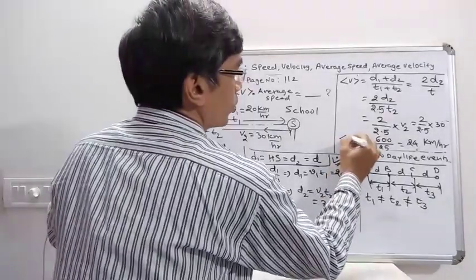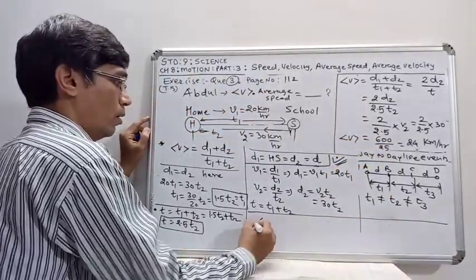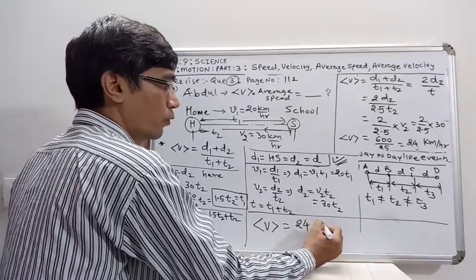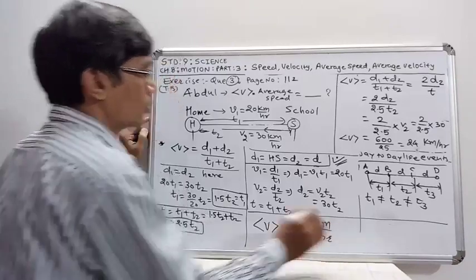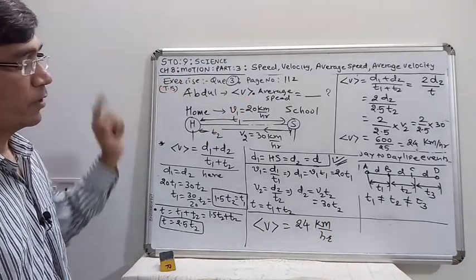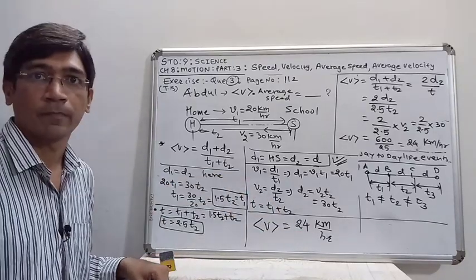So the answer of the average speed is average V is equal to 24 kilometer per hour. So Abdul's trip, its average speed is given by 24 kilometer per hour.